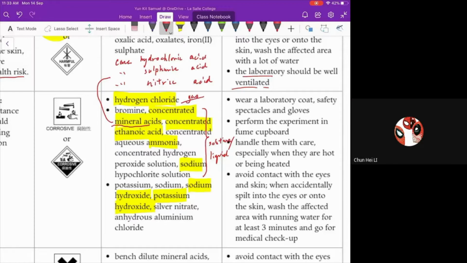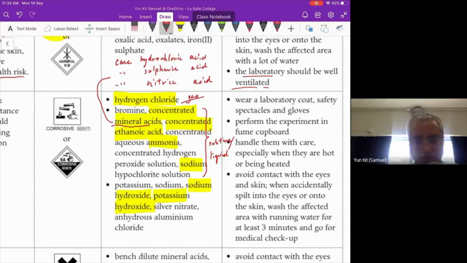So a solution is a mixture and a liquid is a compound? Yeah, good. A solution, of course, is a mixture, and we will learn this concept later in chapter 2 or 3. But a liquid is only one kind of chemical. It may be a compound, or it may be an element. We will discuss it later.